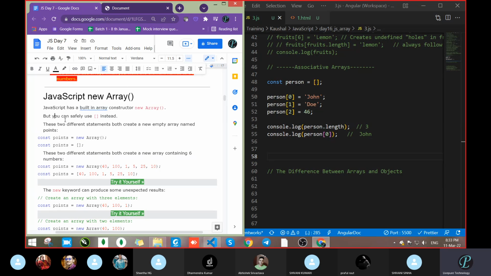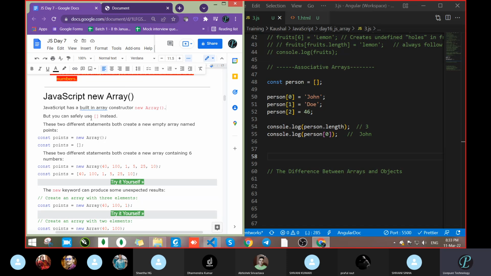But you can use a square bracket instead, as we said for string and number: no need to create new String or new Number. Same thing, we will not create a new Array here. It's not a good process because it slows down your execution.